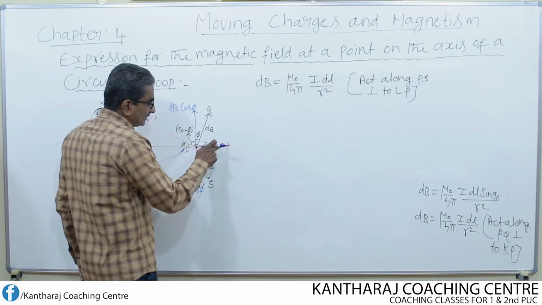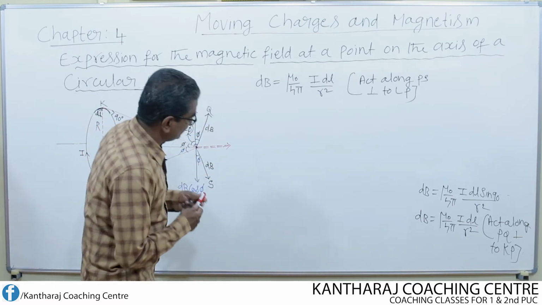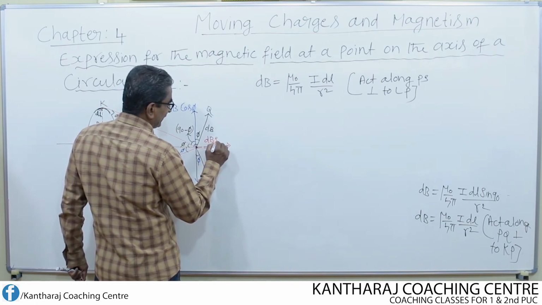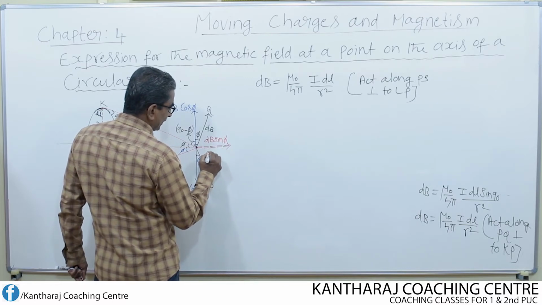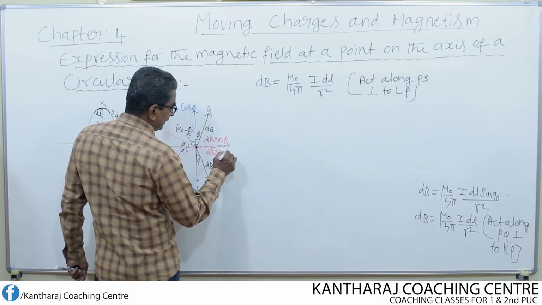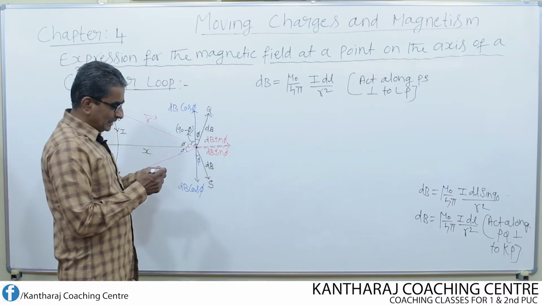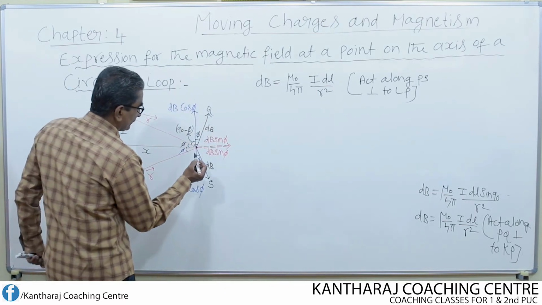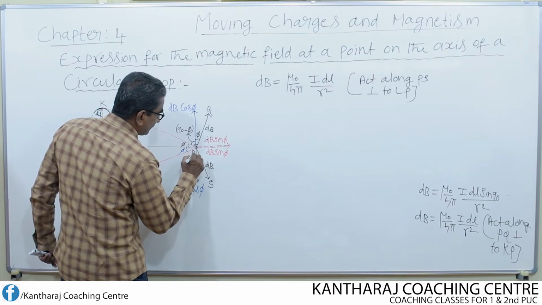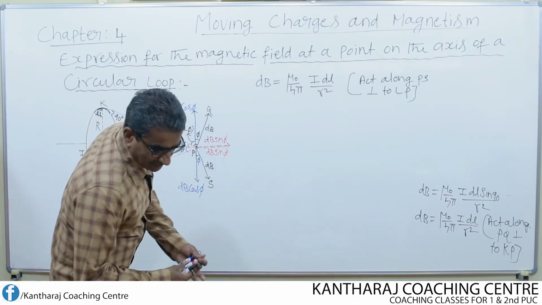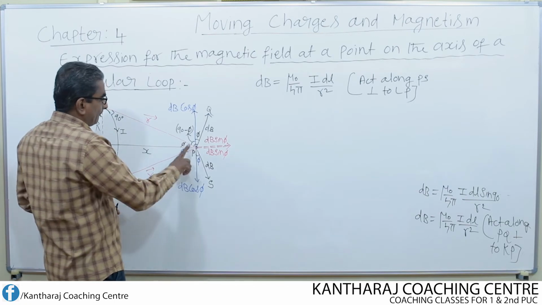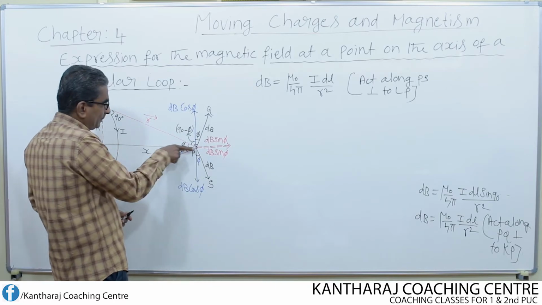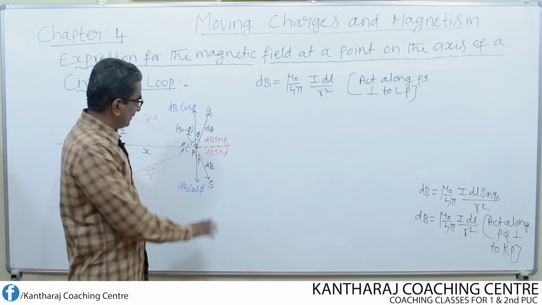Then if this is the vertical component, it is nothing but dB sin phi, and this is also a vertical component, dB sin phi. So the vertical component is all along the axis, that means along OP, the point P, whereas the horizontal component is perpendicular to OP. Along OP the vertical components are present.